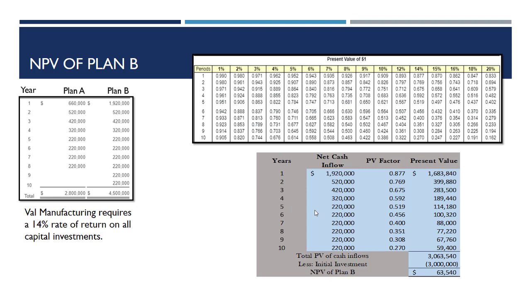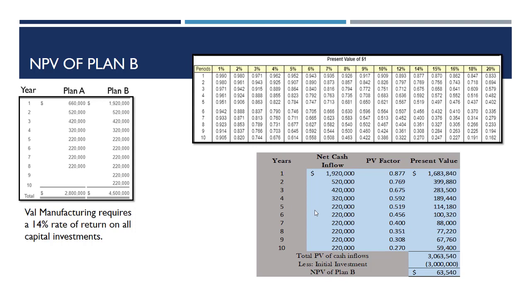For Plan B, you would do the same exact thing. You would go through and you would take each year's respective cash inflow, multiply it by the present value factor that is at the intersection of your number of periods and your required rate of return of 14%. And then when you get done, you would add all those up to find the total present value of the entirety of your cash inflows. So for Plan B, using the same steps we just used for Plan A, you find out that the present value of all of your inflows is